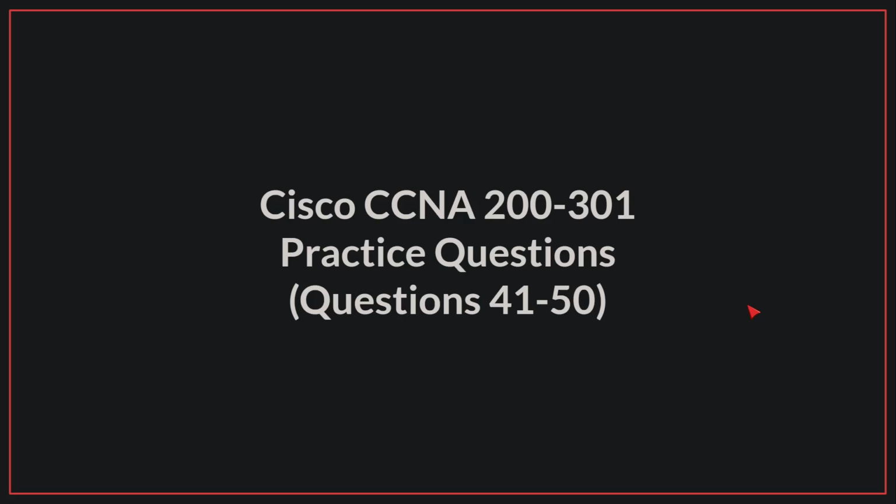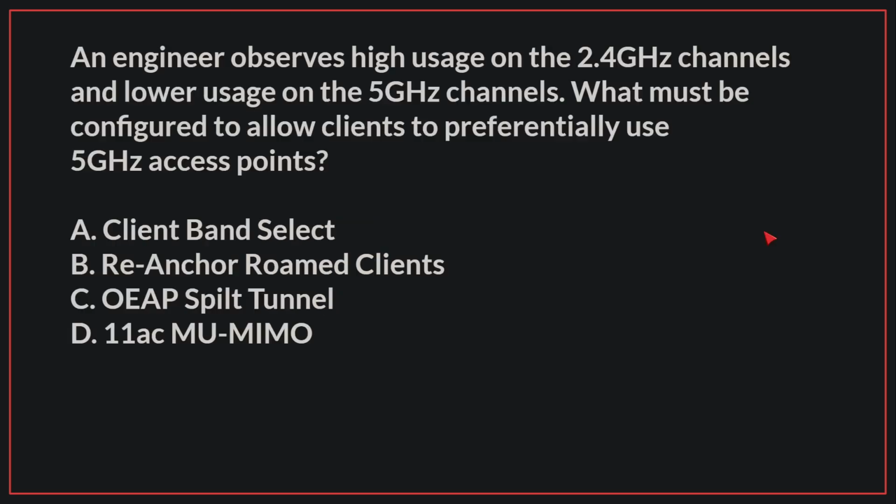Hello, today we'll be going through practice questions 41 to 50 for the Cisco CCNA exam. Let's begin. An engineer observes high usage on the 2.4 GHz channels and lower usage on the 5 GHz channels. What must be configured to allow clients to preferentially use 5 GHz access points?